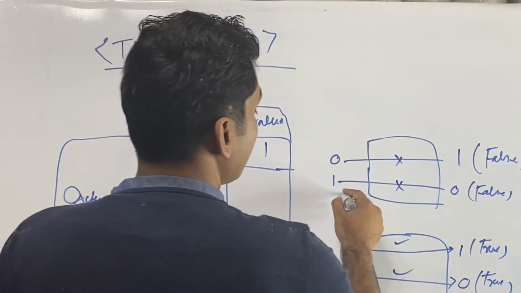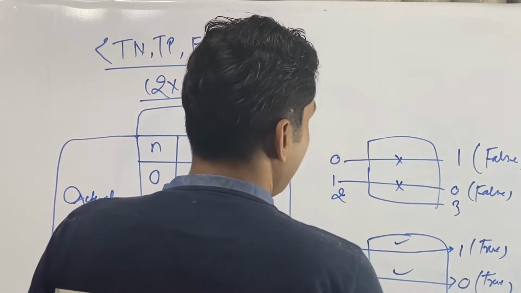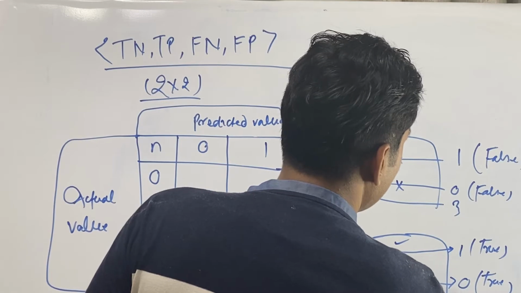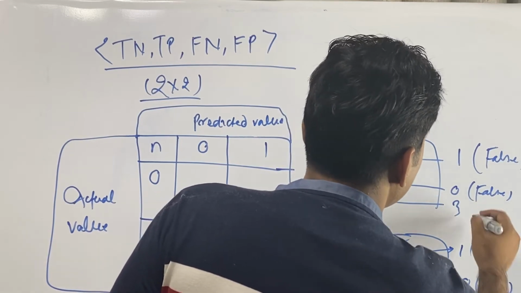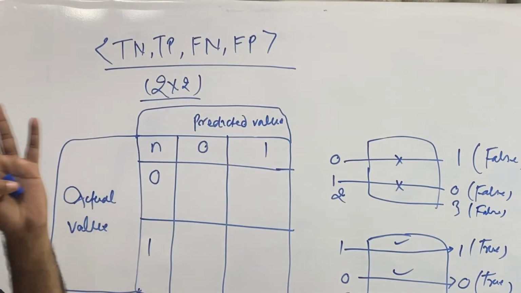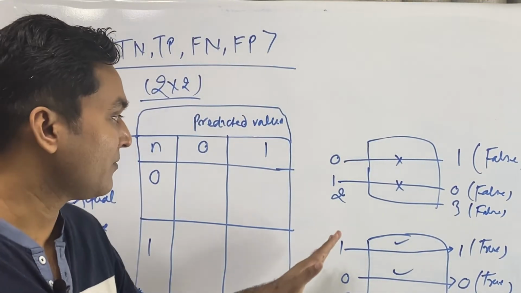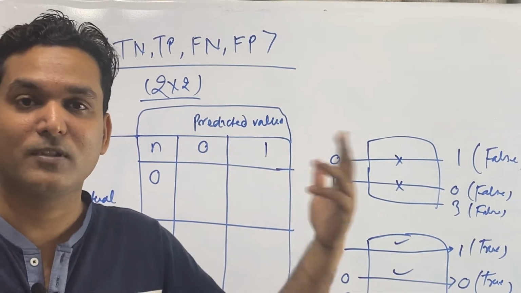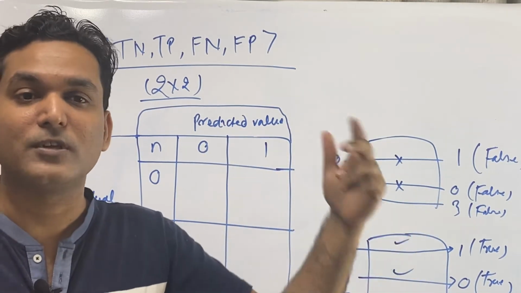Same thing, if you give 2 and 3 is coming, that is false, and if you give 2 and 2 is coming, something true is happening. This will be very useful in further solving the matrix about false positive, false negative, true positive, true negative.